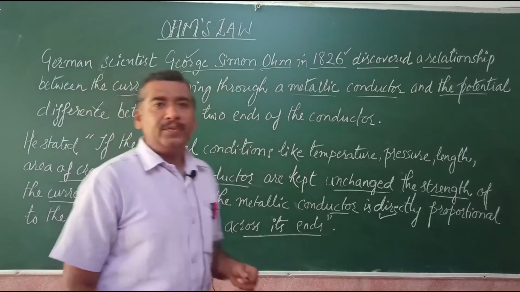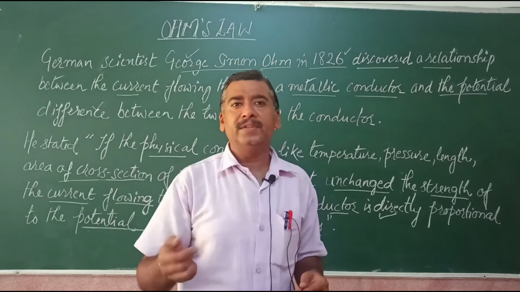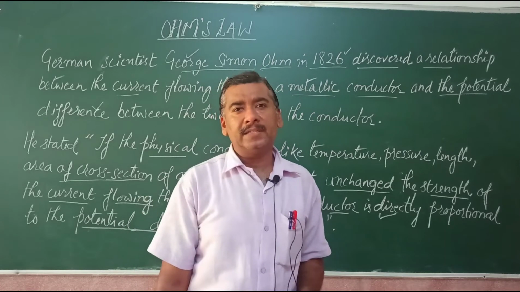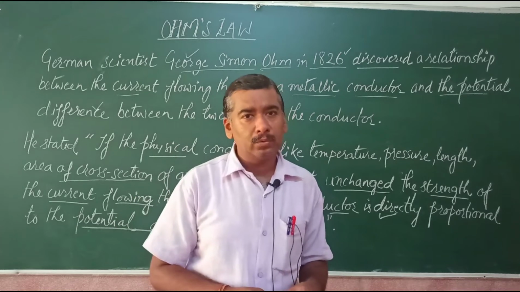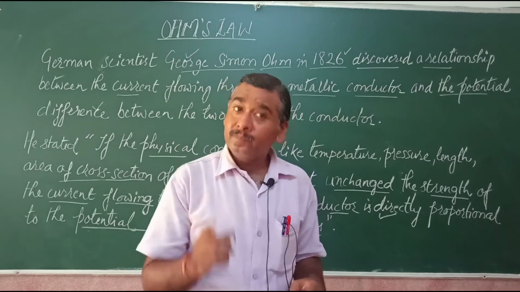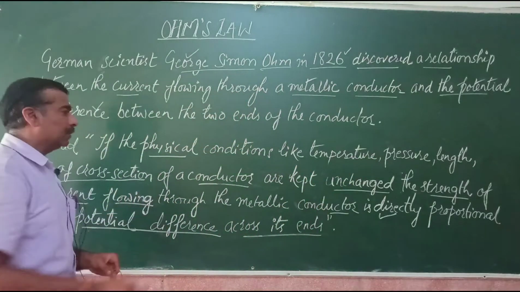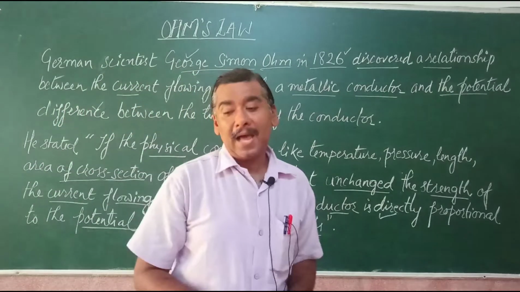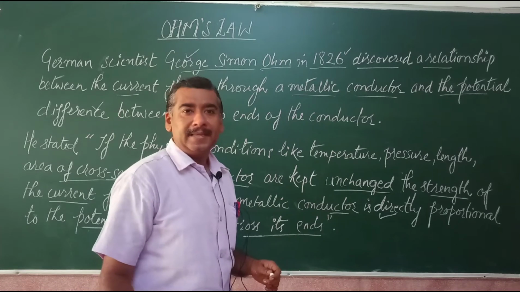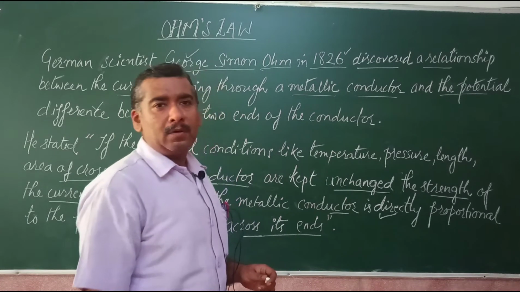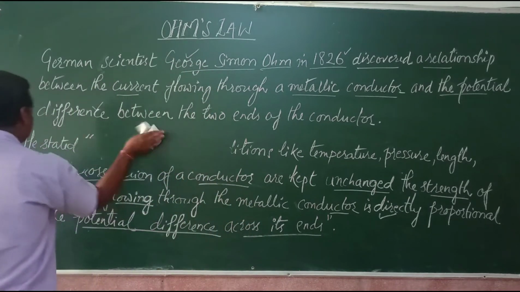If we increase the potential difference, the current will proportionally increase, and if there is a decrease in the potential difference across the two ends of the conductor, there will be a proportional decrease in the amount of current flowing through the metallic conductor, when the physical conditions like temperature, pressure, length and cross section of the conductor are kept unchanged, because these conditions have an impact on the amount of current flowing through the conductor, right? So how can we mathematically represent this law?